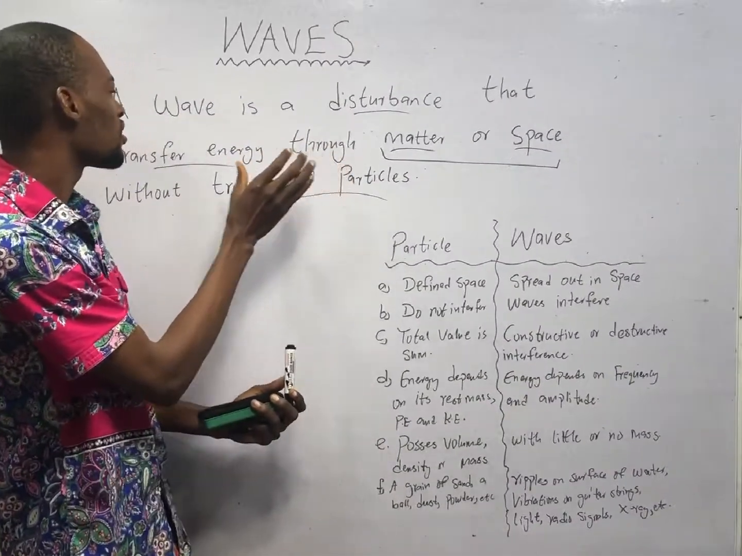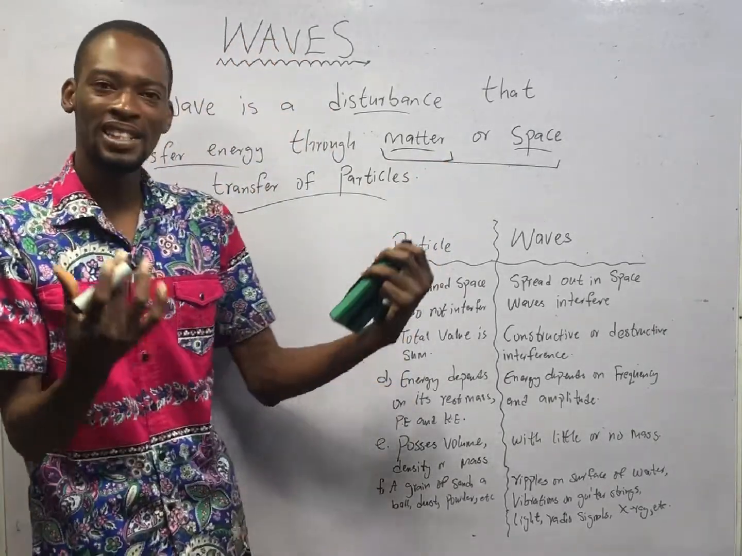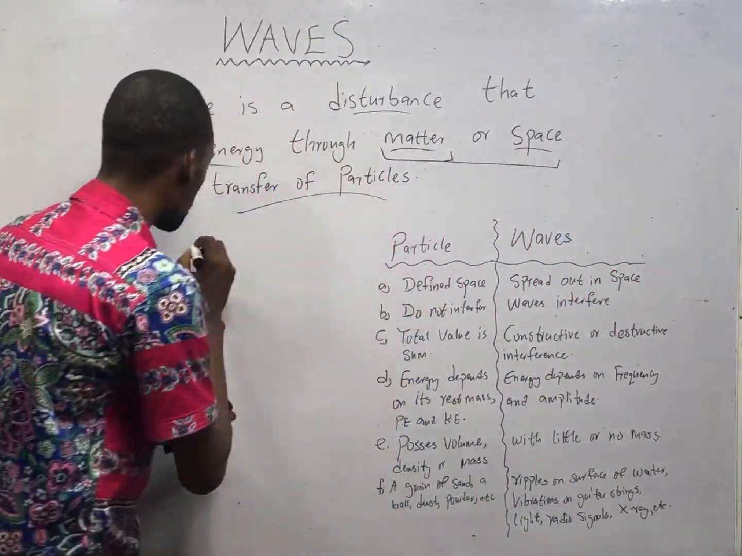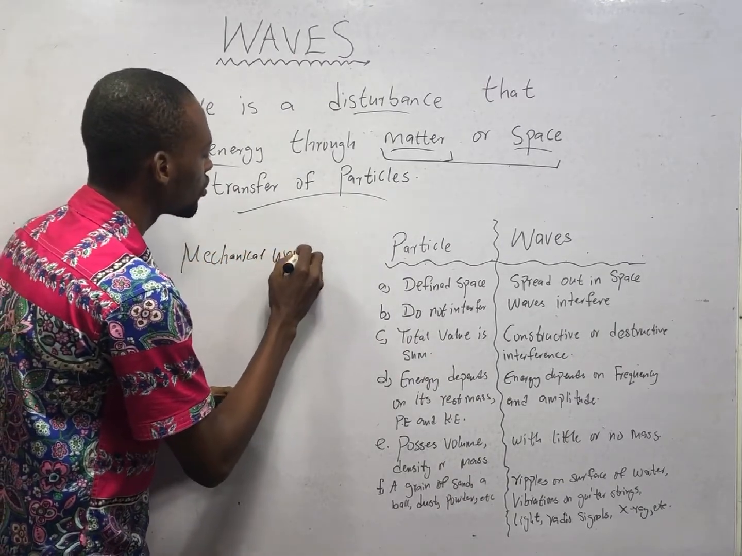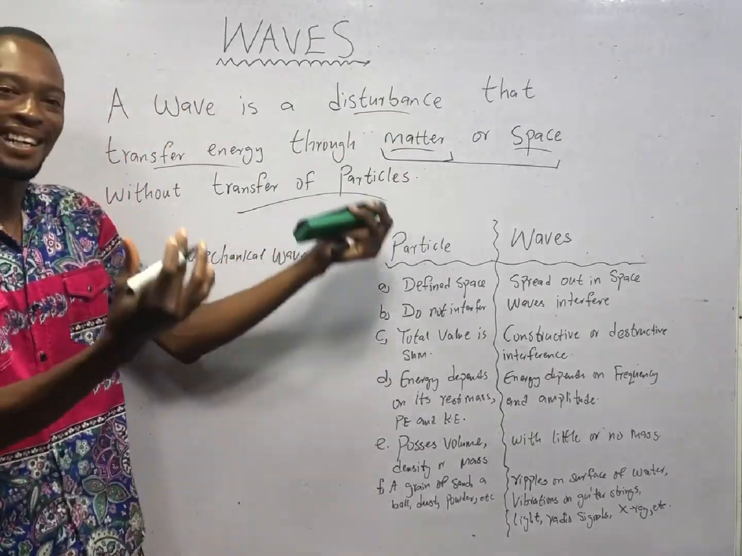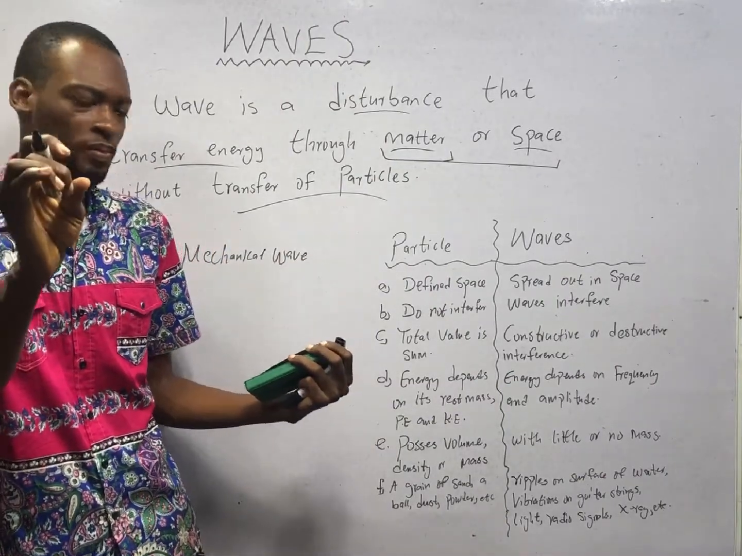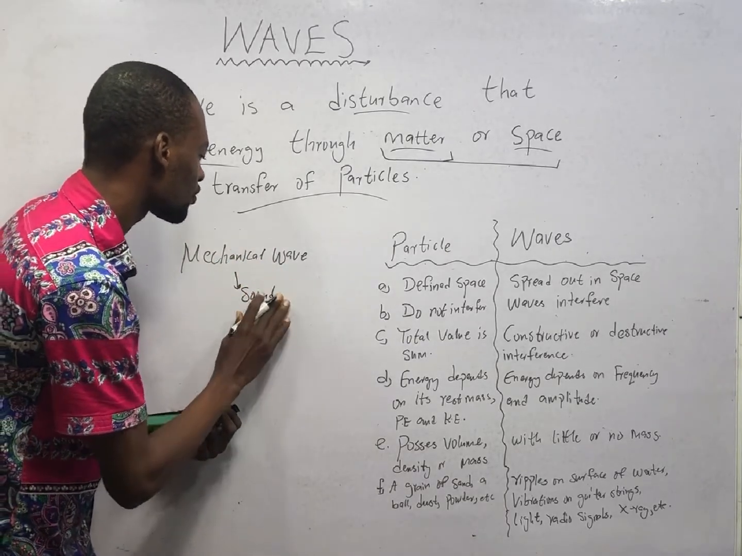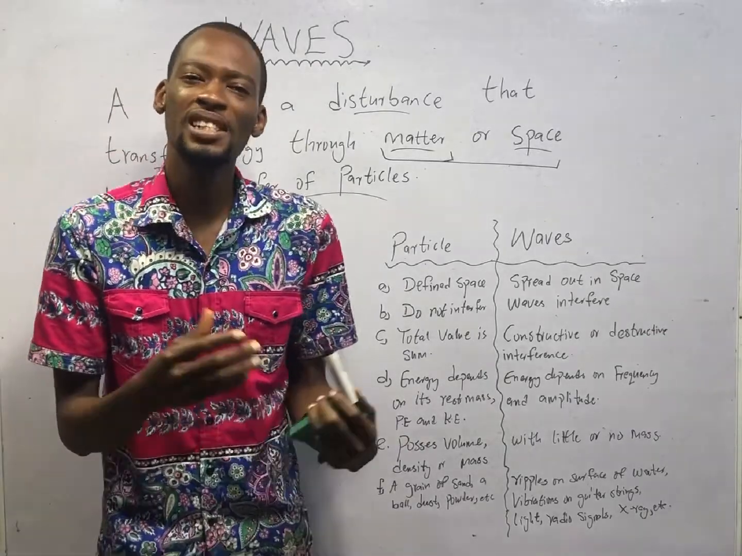If a wave transfers energy through matter, that wave requires a material medium, because matter is a material, a medium, a mass. We refer to that wave as a mechanical wave. Mechanical waves are waves that require matter to propagate or to transfer energy. They require a material medium. Examples: sound waves, stadium waves, or slinky waves.